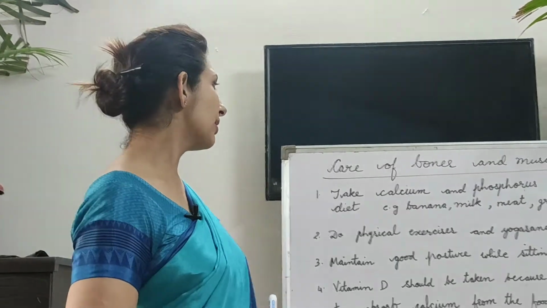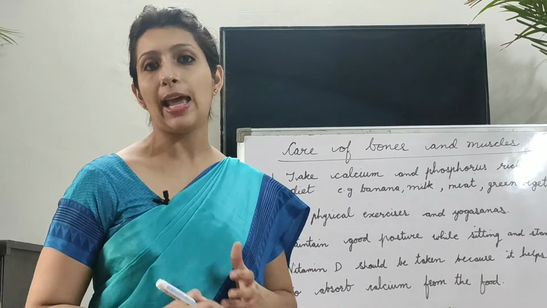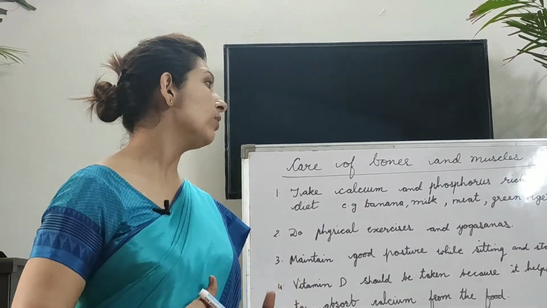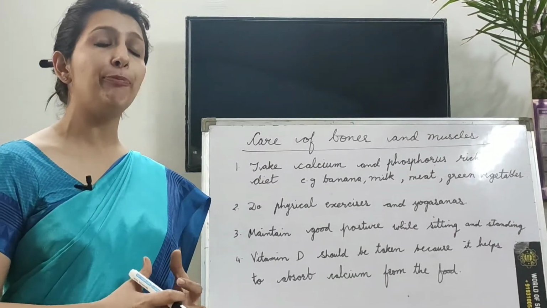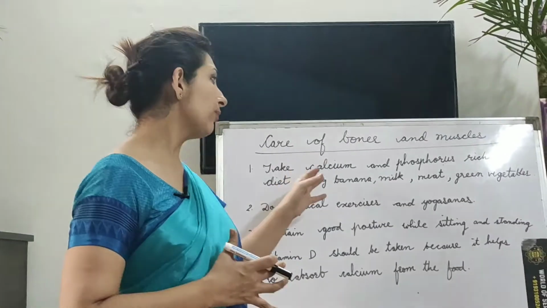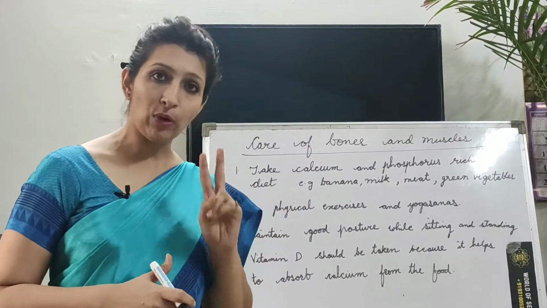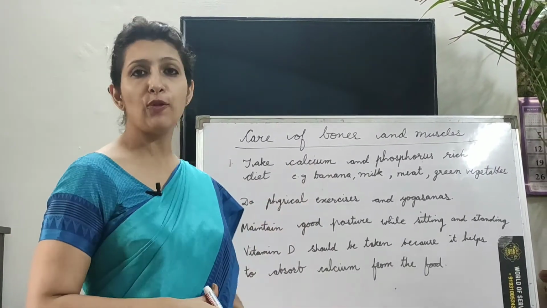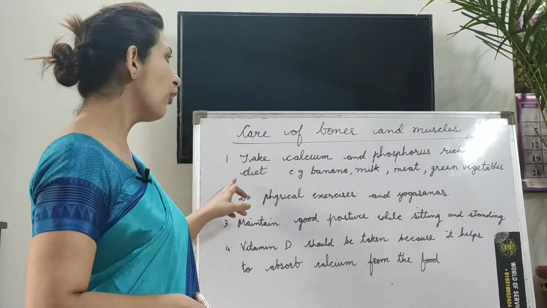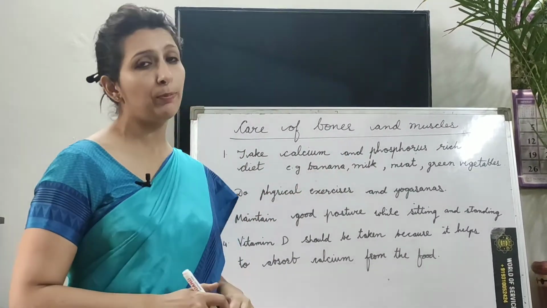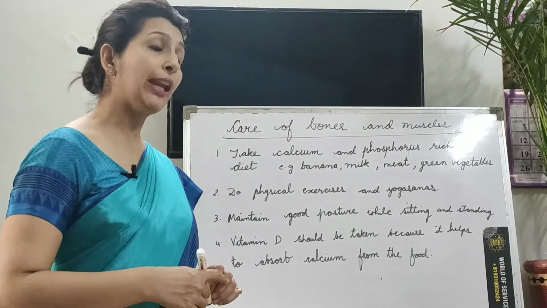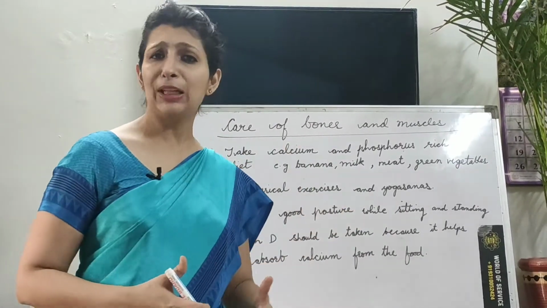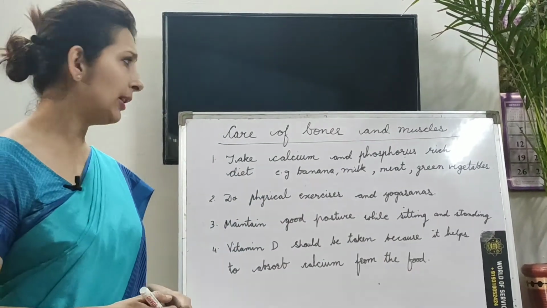Children, now let's discuss how we can take care of our bones and muscles. Firstly, to have good bones and good muscles, we need to have a proper diet. The diet should include two important minerals which are very important for the bones and muscles, that is calcium and phosphorus. A calcium and phosphorus rich diet should be given. And where can we find these minerals? We can find these minerals in banana, milk, meat, all sorts of green leafy vegetables.